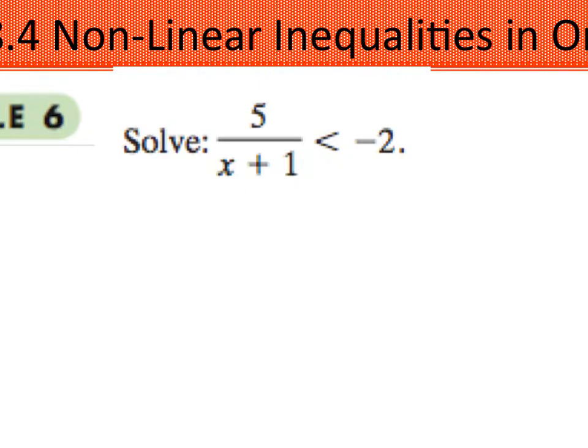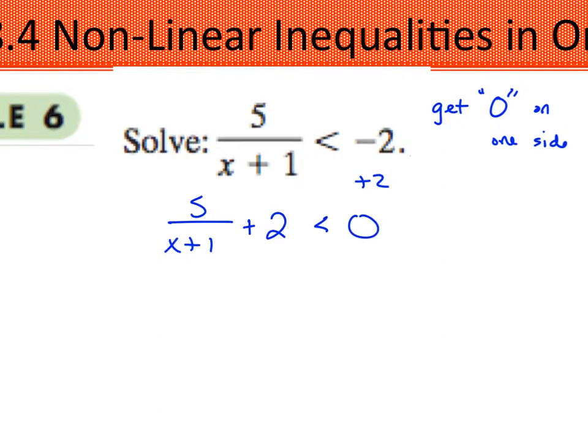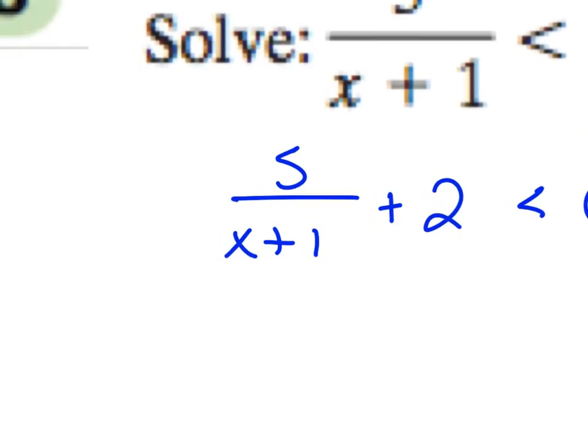So I have to empty out this side, get 0 on one side before I can start my number line procedures. Okay, so to get rid of that negative 2, I'm going to have to add 2, right? So add 2. So I end up with 5 over x plus 1 plus 2 is greater than 0. Okay, and I need to get this into one fraction, right?